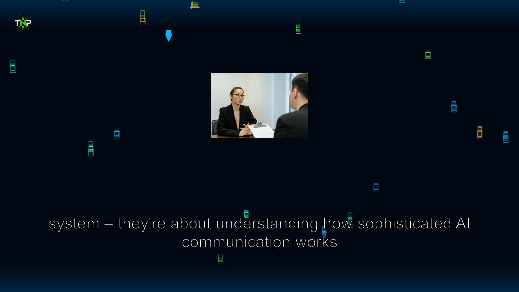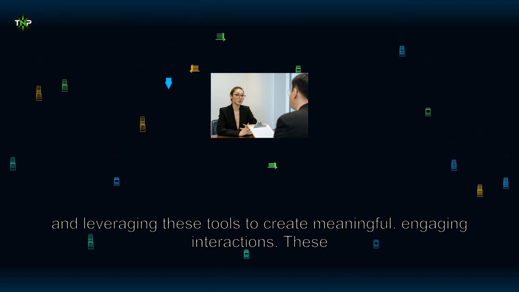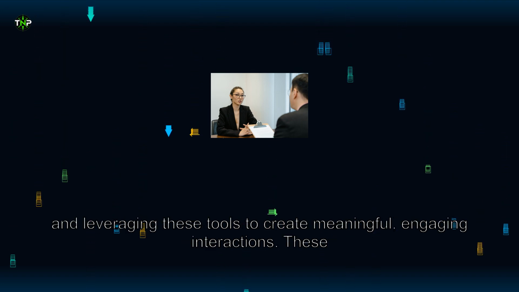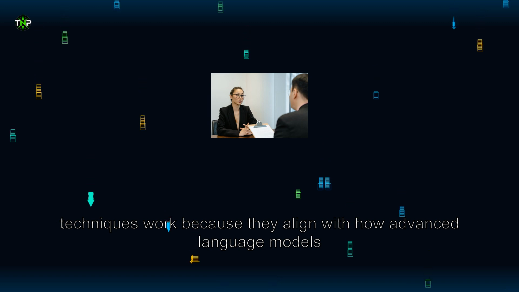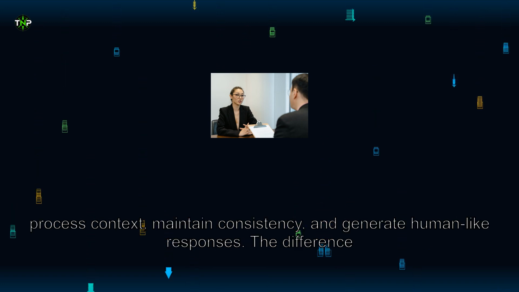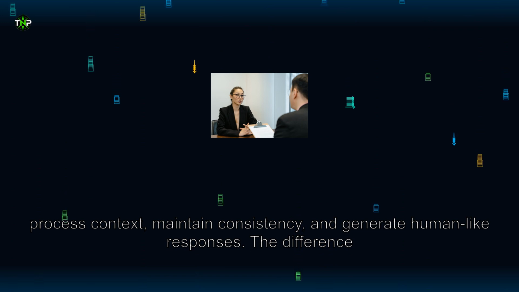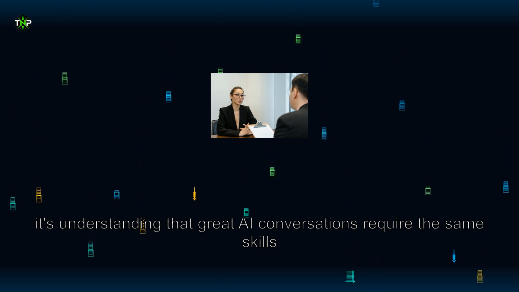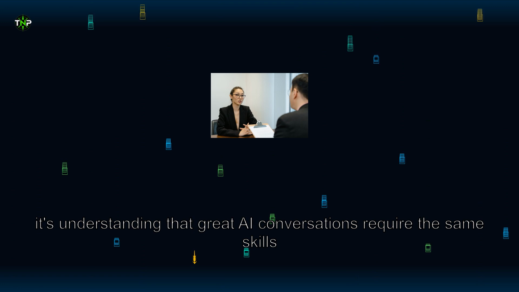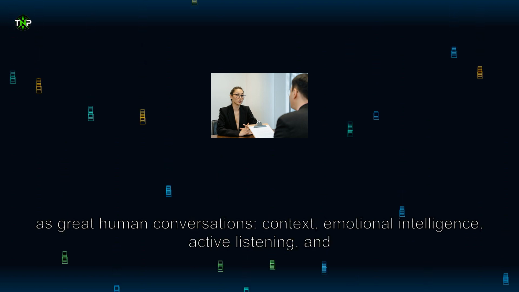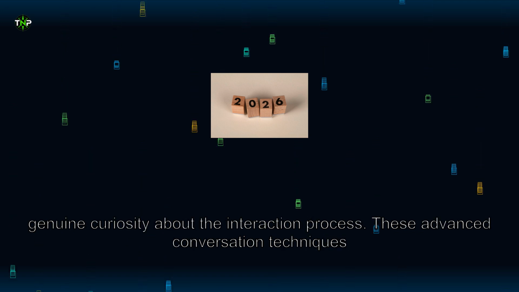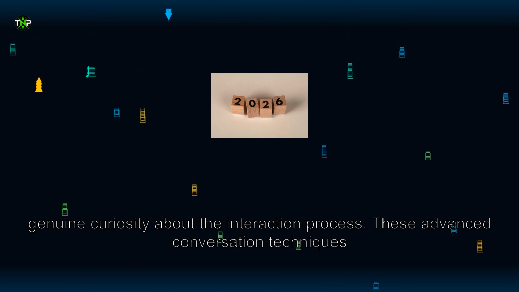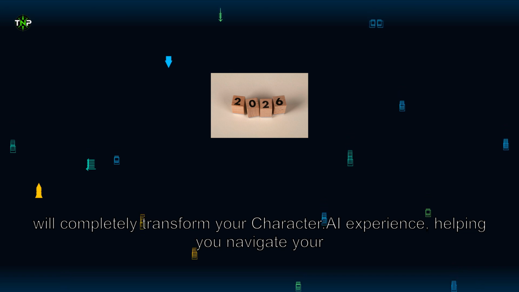Remember, advanced Character.AI conversations aren't about tricking the system, they're about understanding how sophisticated AI communication works and leveraging these tools to create meaningful, engaging interactions. These techniques work because they align with how advanced language models process context, maintain consistency, and generate human-like responses. The difference between basic users and advanced users isn't technical knowledge, it's understanding that great AI conversations require the same skills as great human conversations: context, emotional intelligence, active listening, and genuine curiosity about the interaction process.